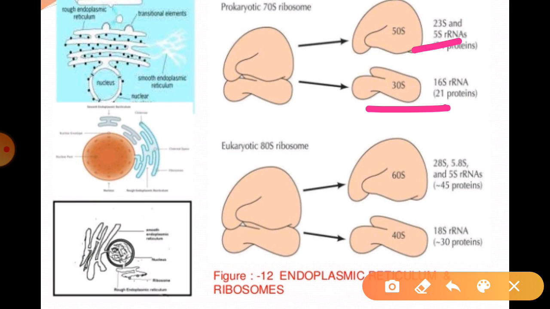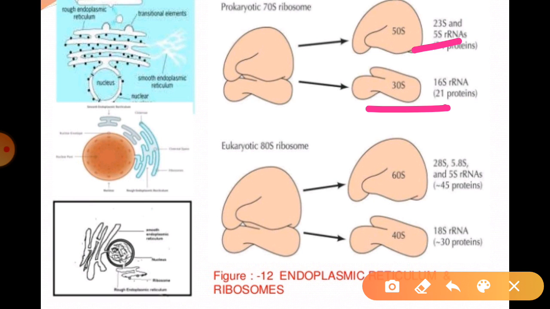If we talk about the smaller and larger units in different organisms, the 70S ribosomes have a large subunit, that is 50S, and a small subunit, that is 30S. On the other hand, the 80S ribosomes have a large subunit, that is 60S, and a smaller subunit, that is 40S.